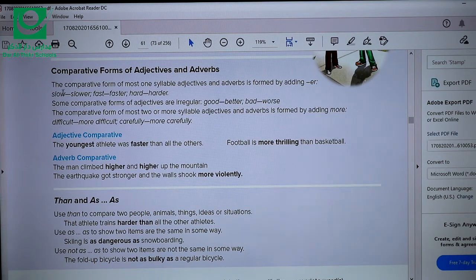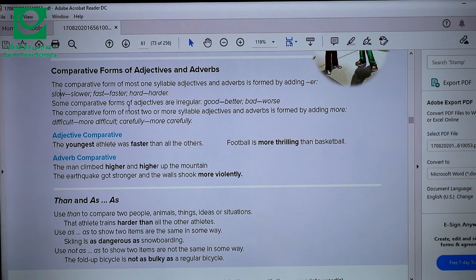First of all, if you want to compare two things or two ideas or two situations using a one-syllable adjective or a short adjective like slow, what do I add? er. So slow, slower. Fast, faster. Hard, harder. For example, you can say an airplane is faster than a train.